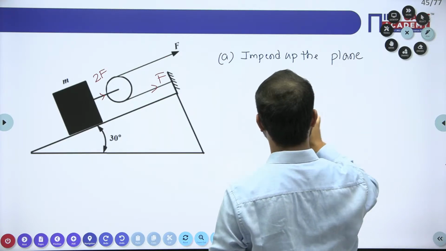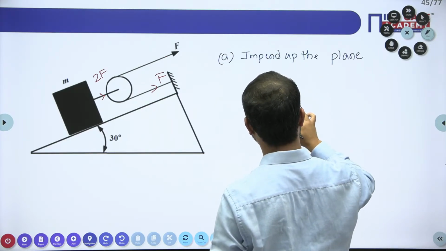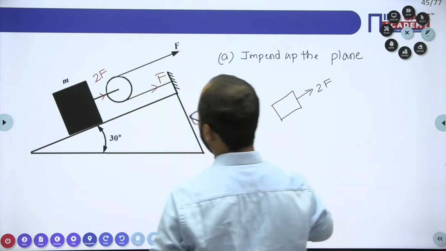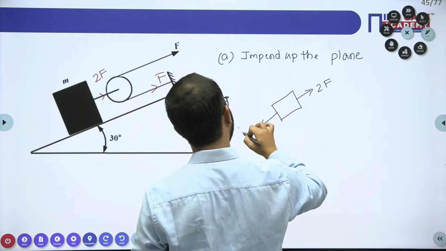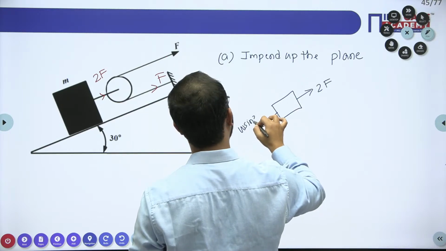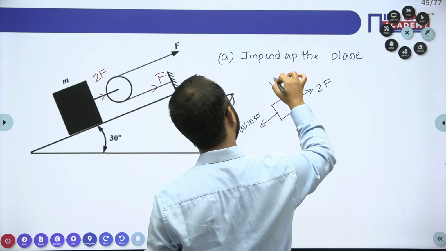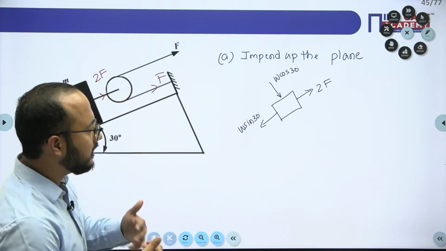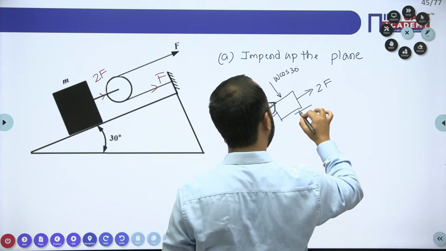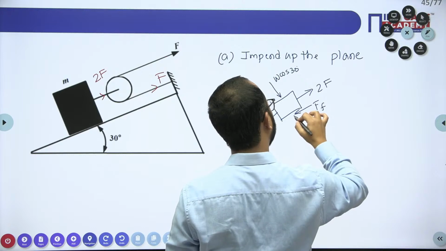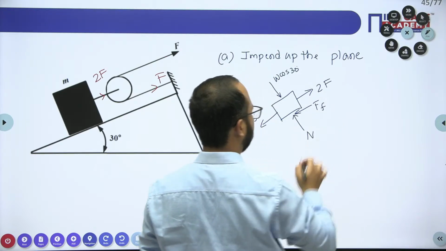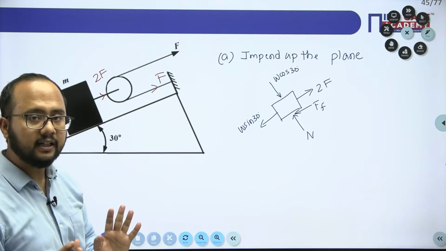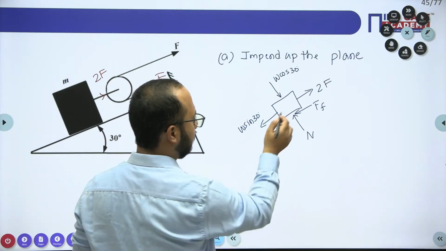So in that case, this is the block we are having. This is 2F. This will be W sin 30, and this is W cos 30. When it is moving upward, the friction force will be acting in the downward direction, like this. This is the normal we are having, like this. Clear? So only these forces will be there. You can easily calculate the value of 2F.